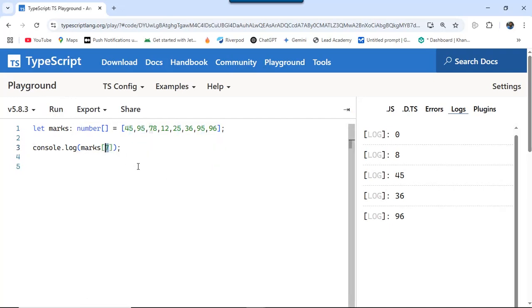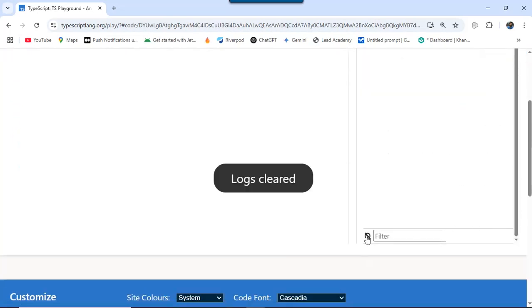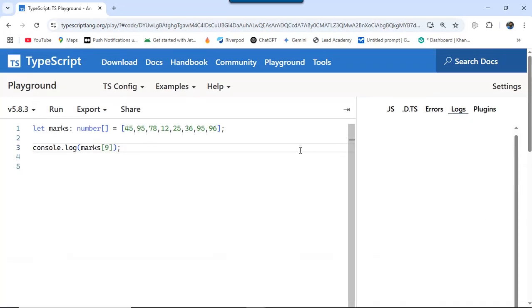And what if I give an index that doesn't exist? So this list or array can only have indices from 0 to 7. So 9 does not exist. So what will be the output in that case? Can you guess? If I run, it says undefined.